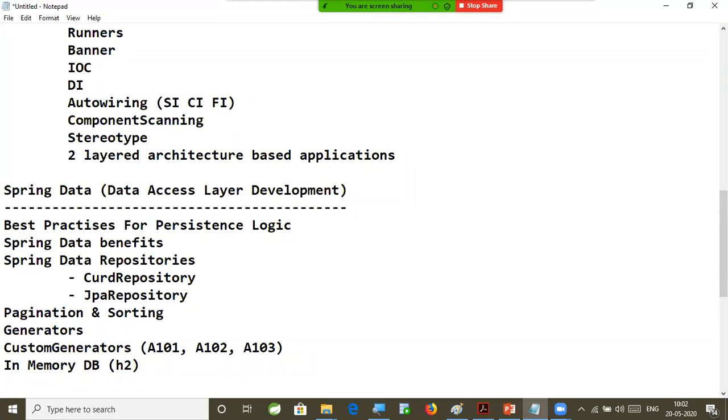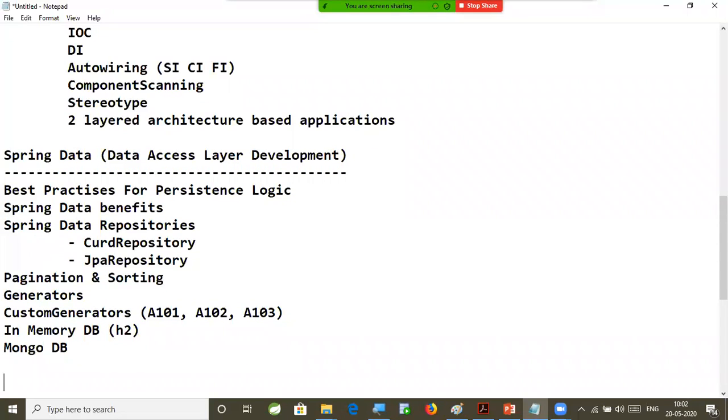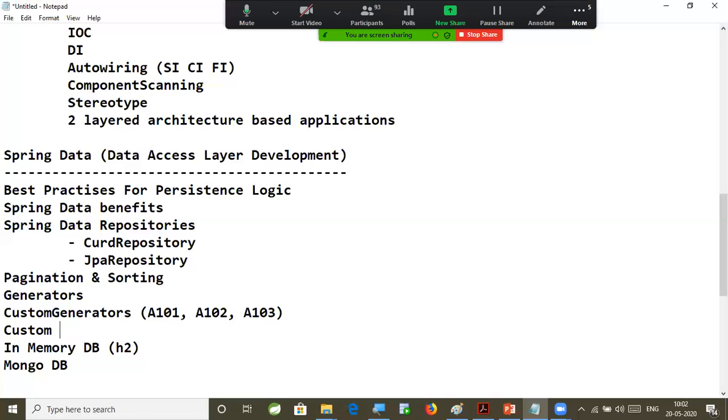After in-memory DB, I am going to talk about Mongo database, NoSQL. Right now, how to set up Mongo database in our system, and how to develop our Boot application, which uses Spring Data to communicate with Mongo database also. These concepts will be covered as part of Spring Data. And custom queries also will be explained here, sir. How to develop and execute custom queries in Spring Data.